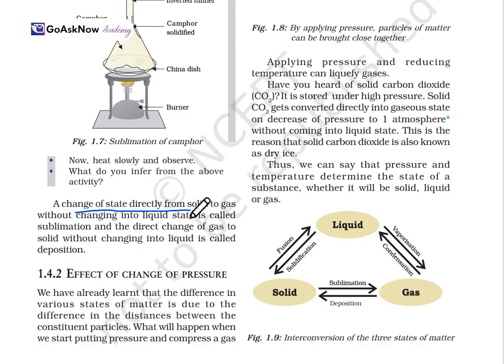The change of state without passing through the liquid state is called sublimation. Just keep in mind, whenever the solid state is directly changing into the gaseous state, this process is known as sublimation. And the direct change of a gas to a solid without passing through the liquid is known as deposition. Whenever a gas goes to solid without coming into the liquid state, this is known as deposition.